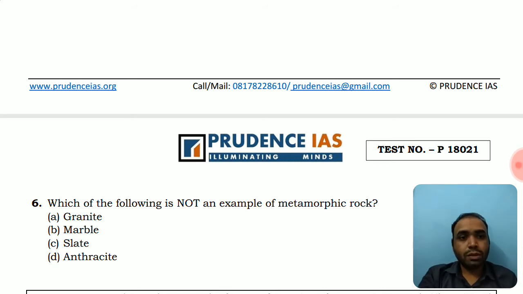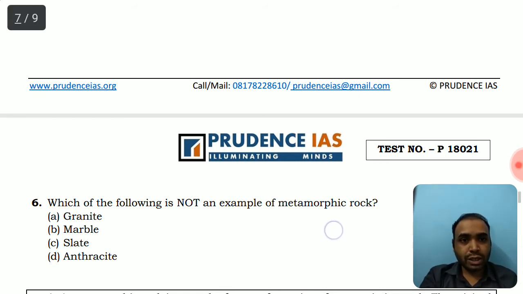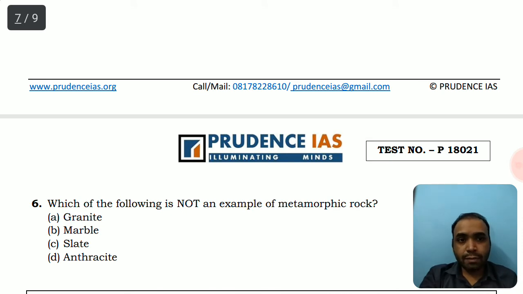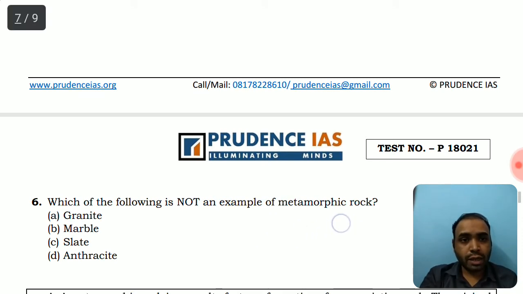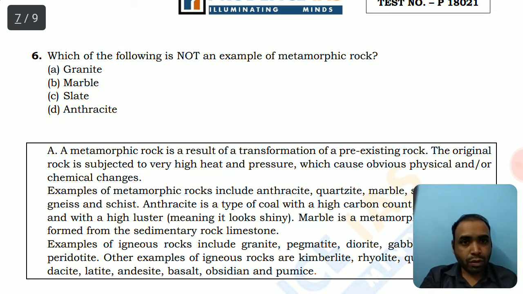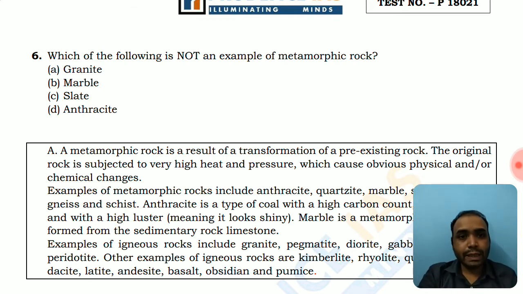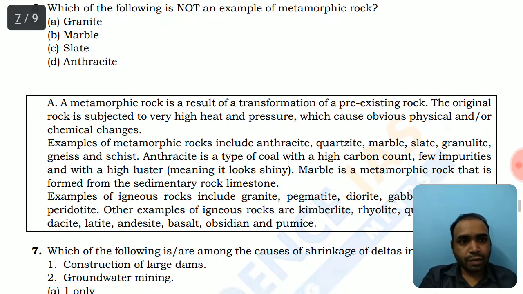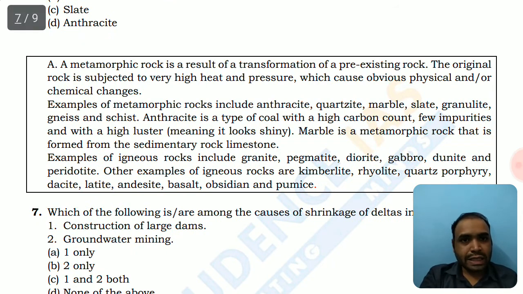Metamorphic means those rocks which undergo changes; sedimentary and igneous rocks can undergo a change. That is metamorphosis. A metamorphic rock is a result of transformation of pre-existing rocks. The original rock is subjected to very high heat and pressure, which causes obvious physical and chemical changes. So both physical and chemical change can occur during the formation of metamorphic rock. Examples of metamorphic rock include anthracite, quartzite, marble, slate, gneiss and schist.